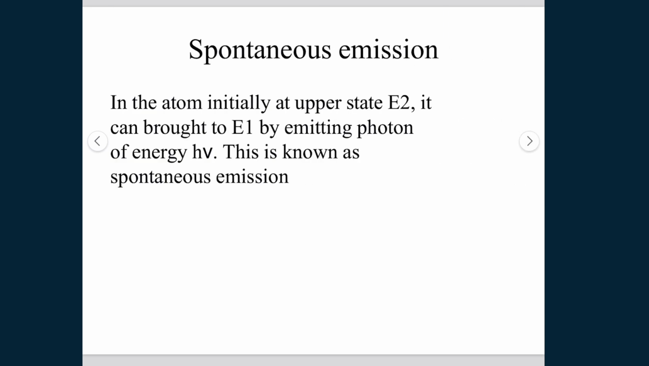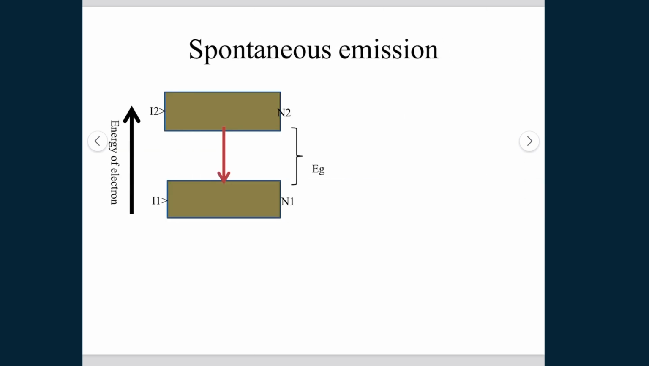Of course the electron will not stay in the excited state forever, and it will come down by emitting a photon of the same energy, hν equal to E2 minus E1. This is known as spontaneous emission, and it's very obvious. This is the schematic diagram of spontaneous emission, when an electron from the excited state comes to the ground state by emitting a photon of energy hν12.